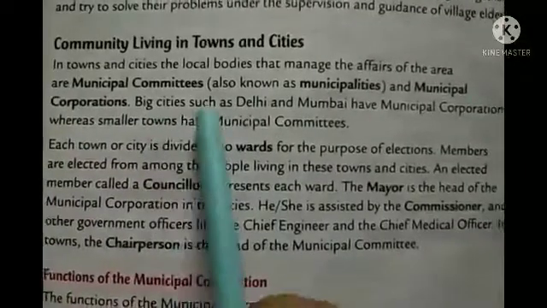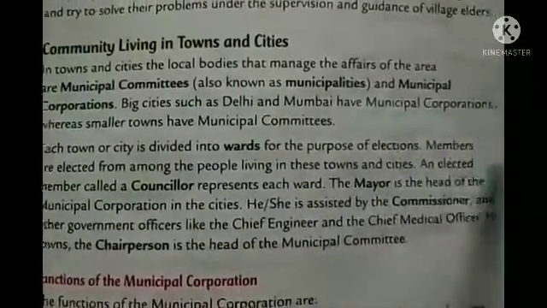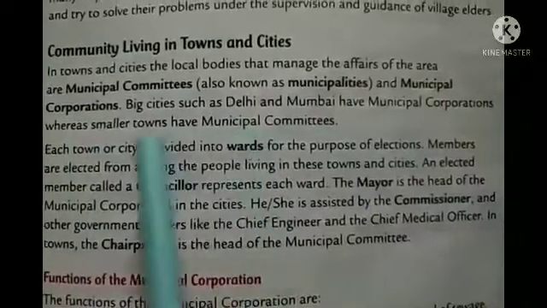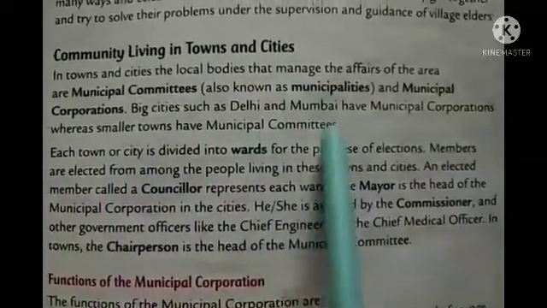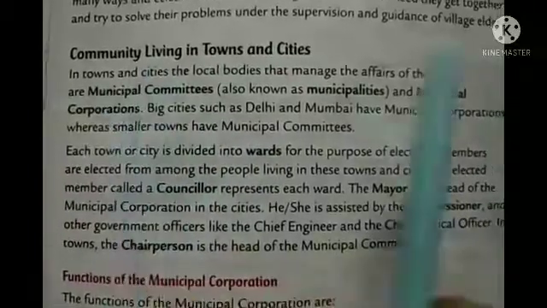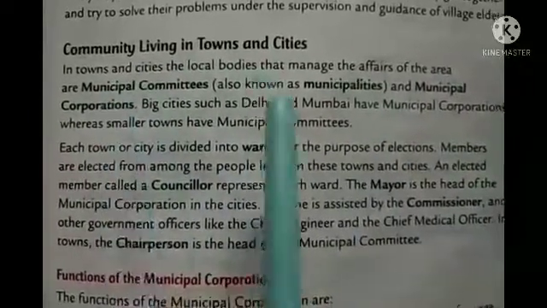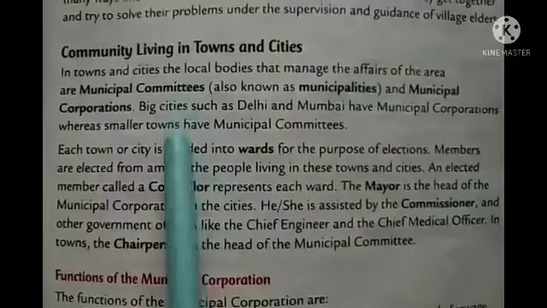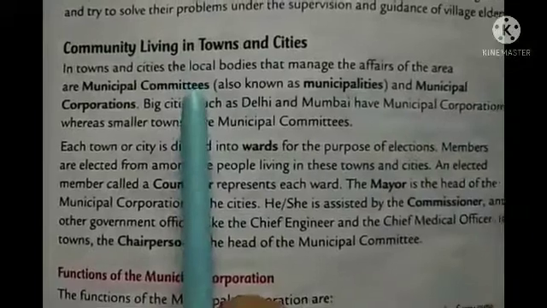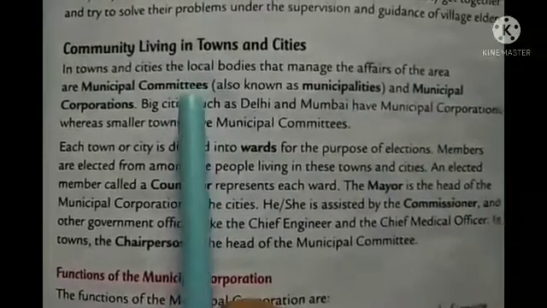Okay, so big cities such as Delhi and Mumbai have municipal corporation, whereas the small towns have municipal committee. So you have to understand that for big cities it is municipal corporation, and for smaller towns it is under municipal committee. Okay, so they have to manage all the affairs of the area.